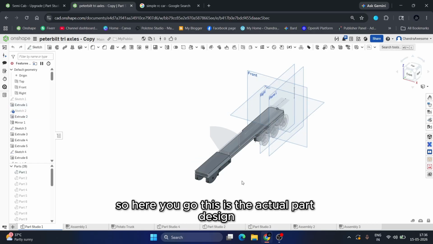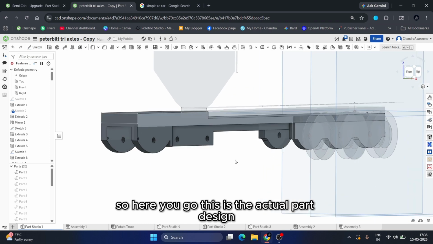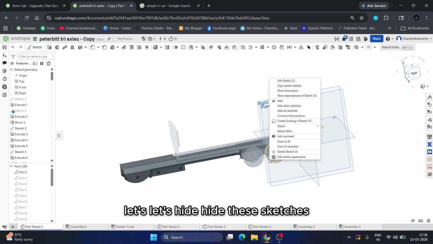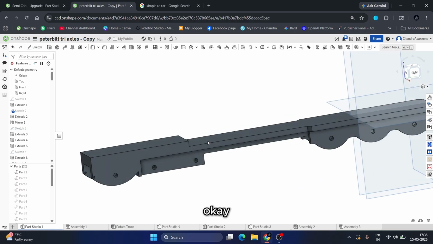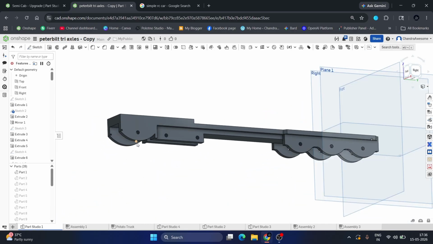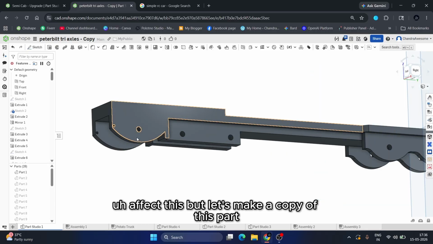So here you go. This is the actual part design. These are the sketches. Let's hide these sketches. We don't need them. This is the part where we have to make modifications. Right now, I don't want to affect this part.